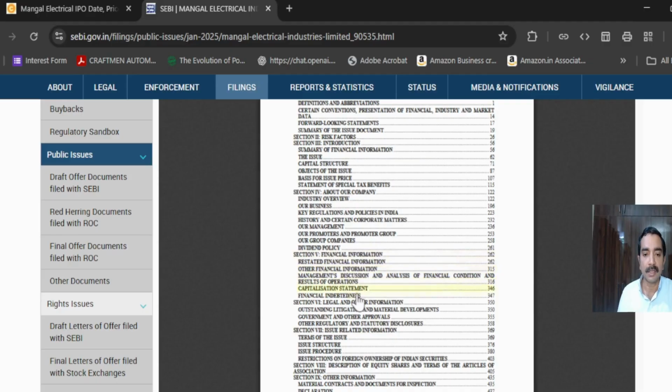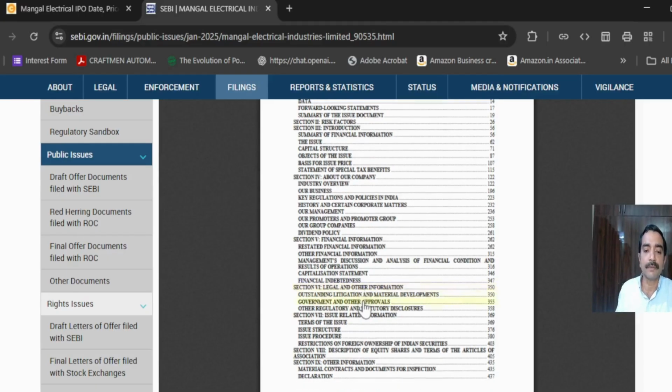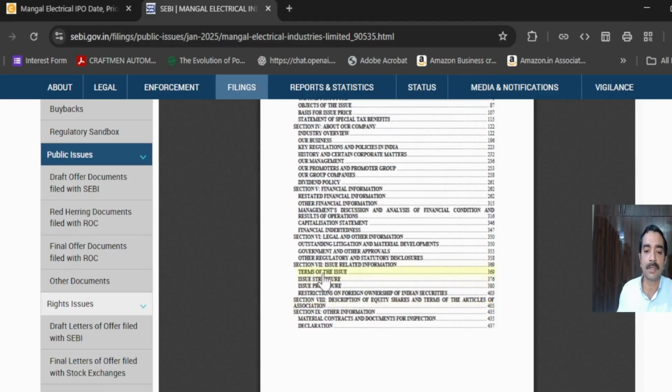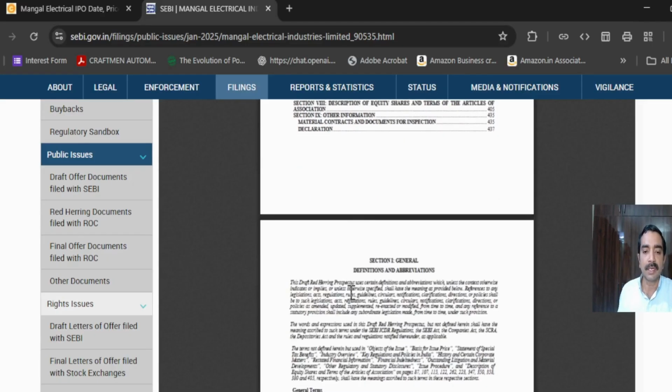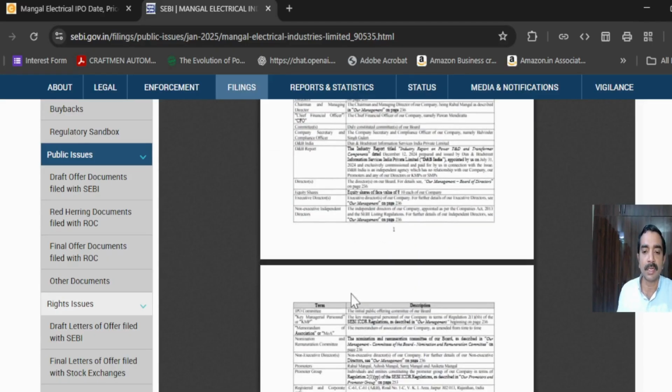And the other section as we go further down is legal and other information. Legal in the sense that there may be some case against the company or the promoter, whatever it is. All those legal details are updated in this. Then the terms of use, all these standard terminologies are also mentioned here. One can download this and go through it and make use of it.